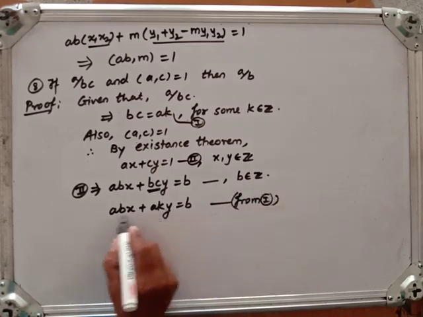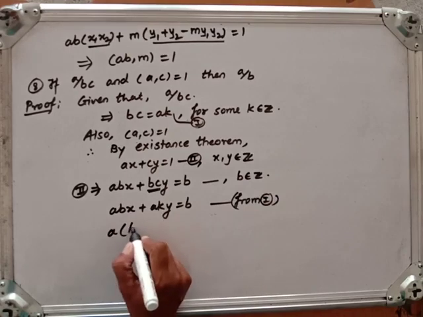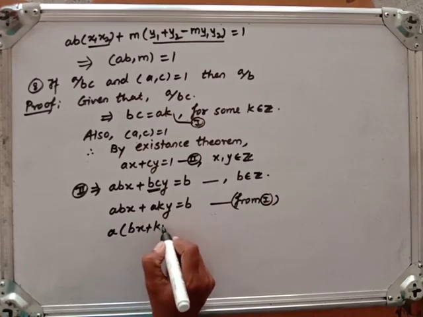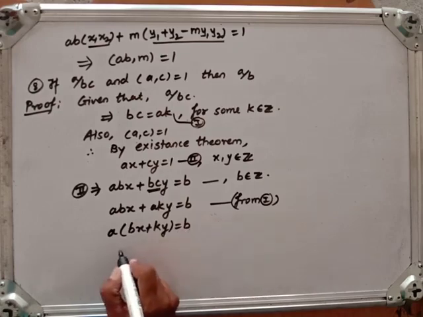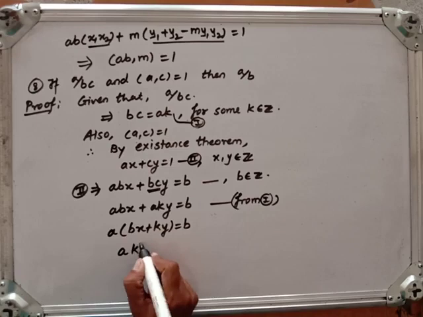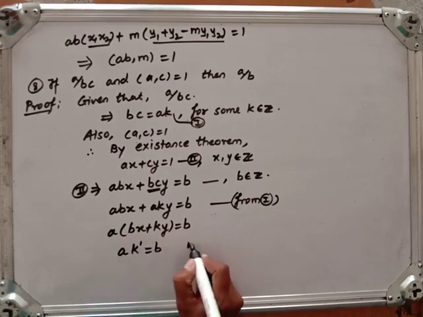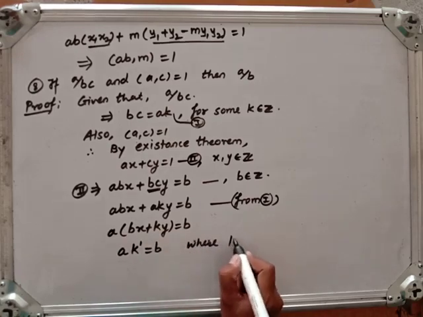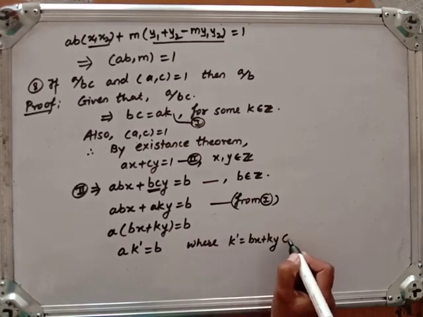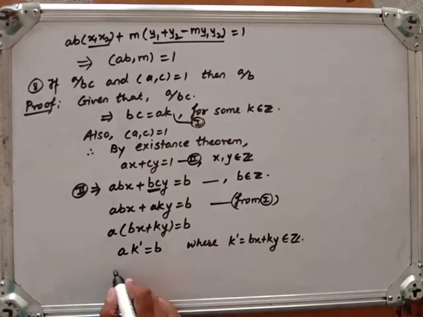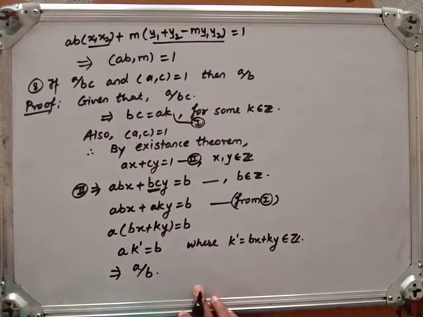Now we can take A common here. So A into (BX plus KY) is equal to B. That is the same as A into K dash equal to B, where K dash is equal to BX plus KY. It belongs to Z. So this says A divides B. So these are all the remarks about the linear combination theorem.